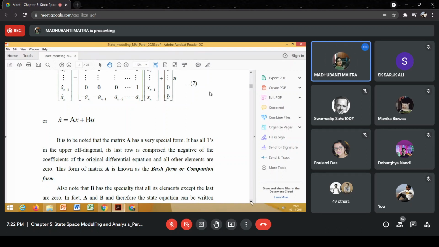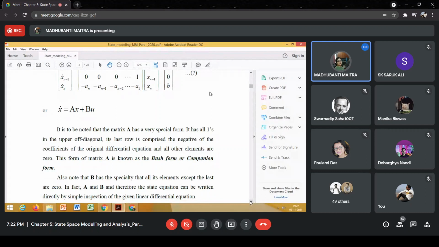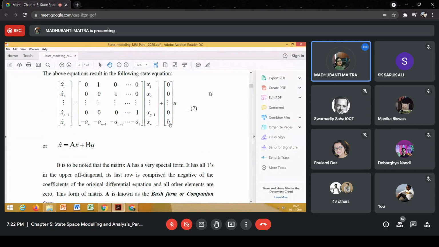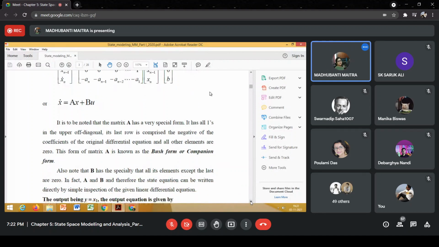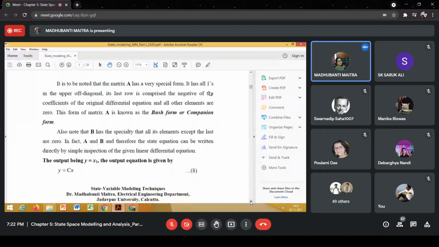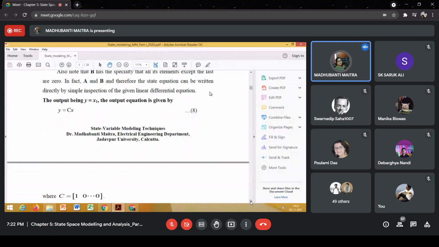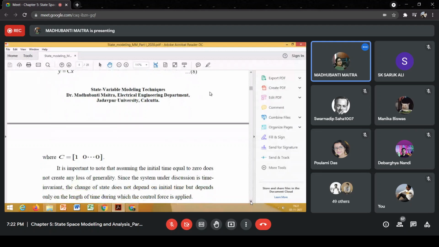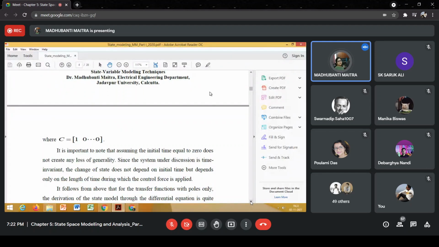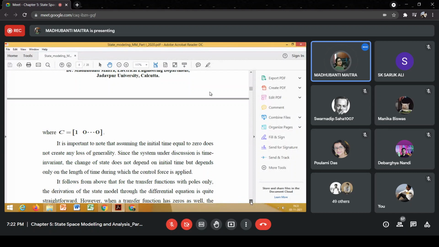Also, look at the B matrix, that means the input matrix. All the elements are 0 except the last element, which is b. And the output matrix, we have already seen it. The first element of the C matrix, which is a row vector, is 1, and the rest of the elements are 0. The transmission matrix is absent in this particular form.